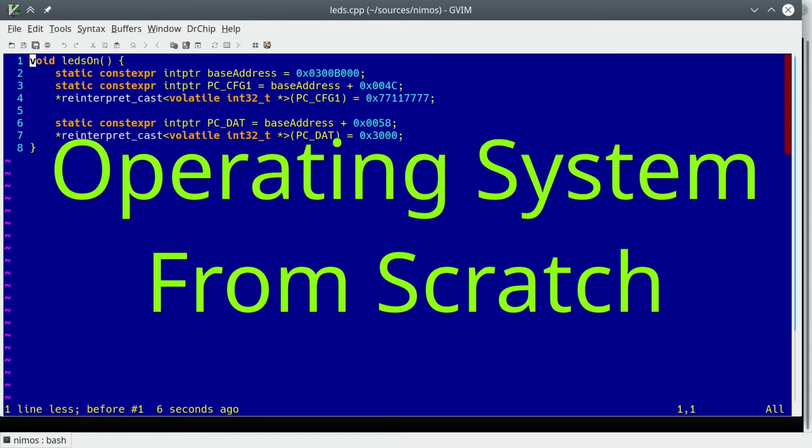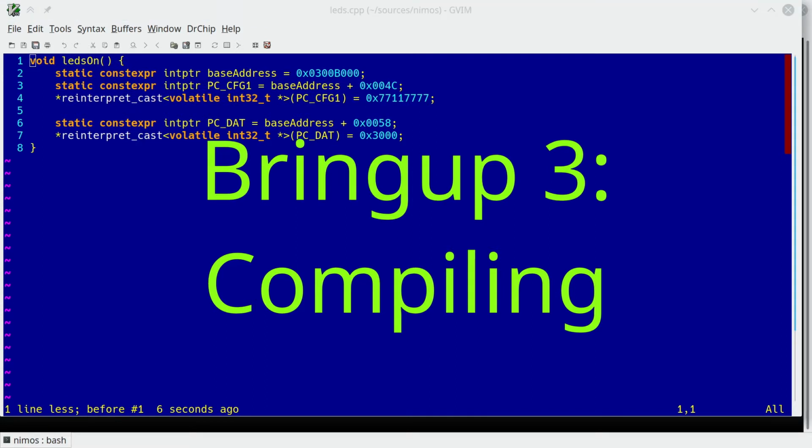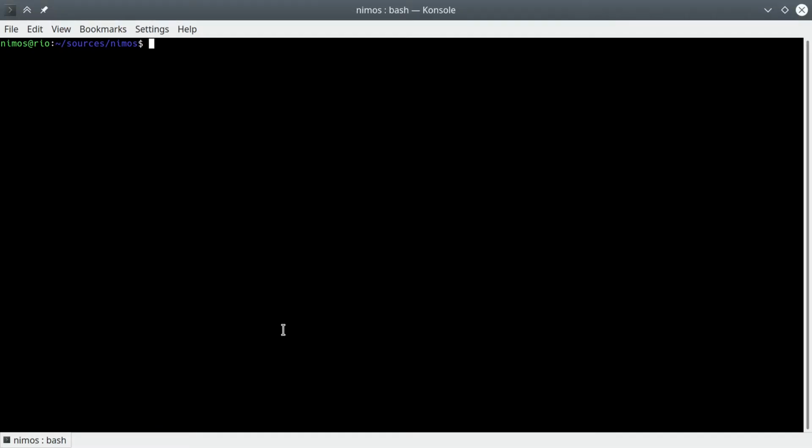In the previous video, we've written the code to turn on the LEDs on the Orange Pi 02. All we have to do now is compile and run it. How hard can it be, right? Of course, right off the bat, we've run into a problem.